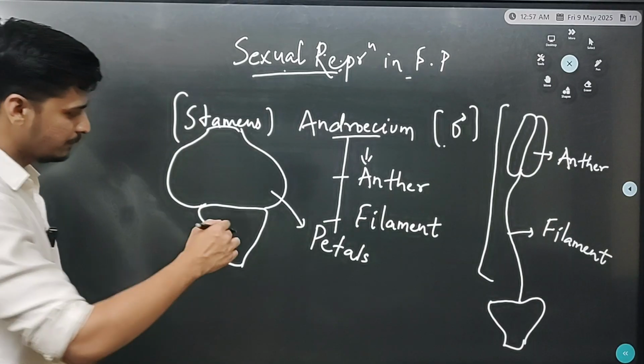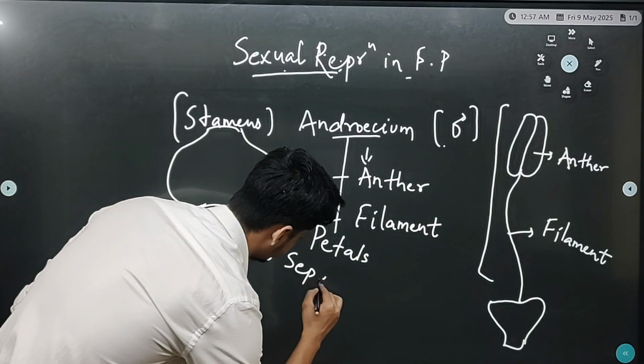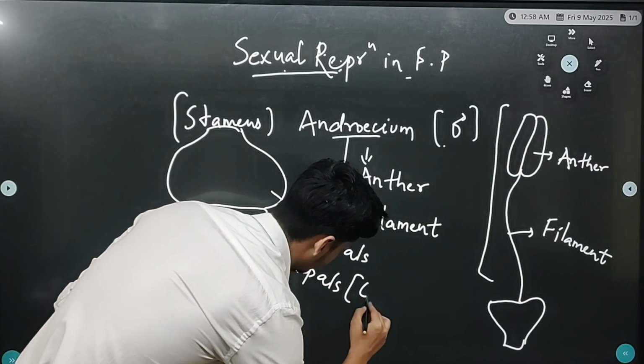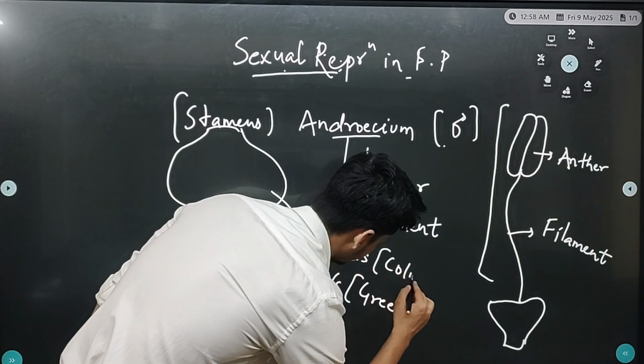Okay, and the green part is known as sepals. Sepals are the green part of flower, and petals are the colorful part of flower.